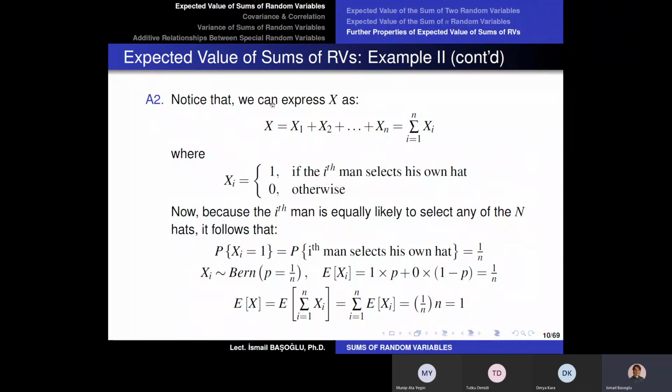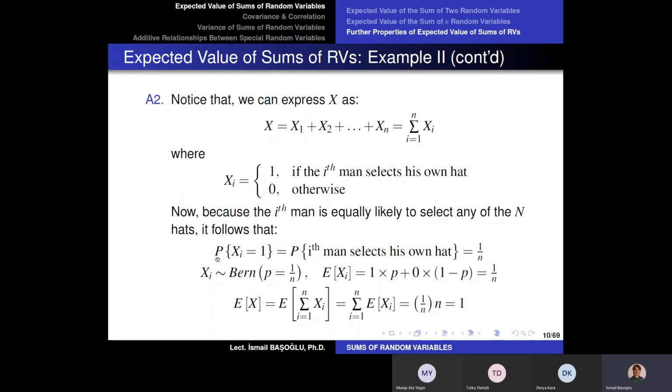So therefore, that x value, which is in our interest, is the sum of n Bernoulli random variables, and each of these Bernoulli random variables takes the value one if the respective man selects his own hat. Okay. Now, let's analyze these Bernoulli random variables.